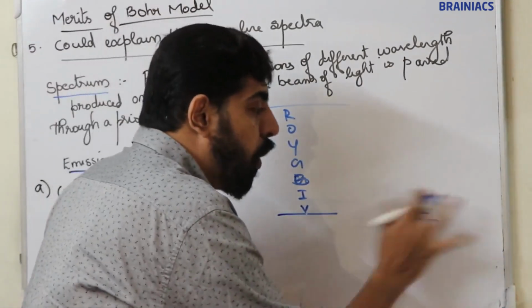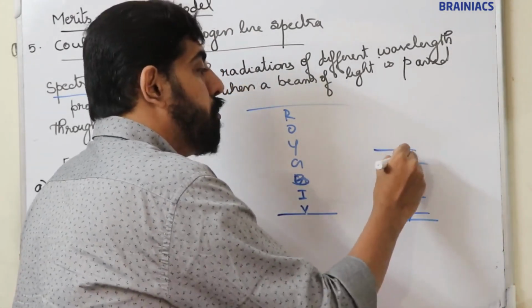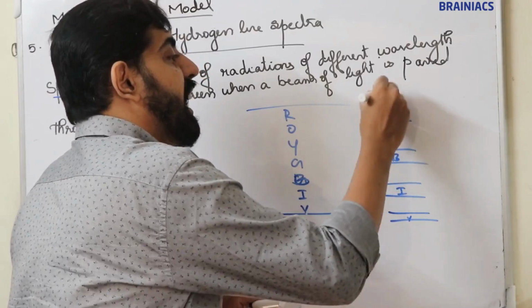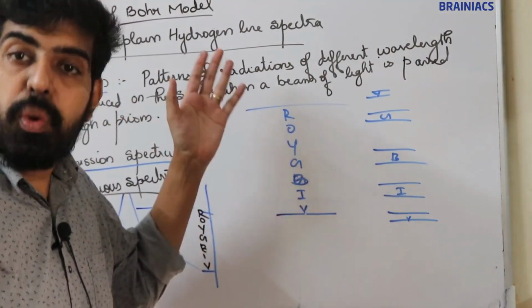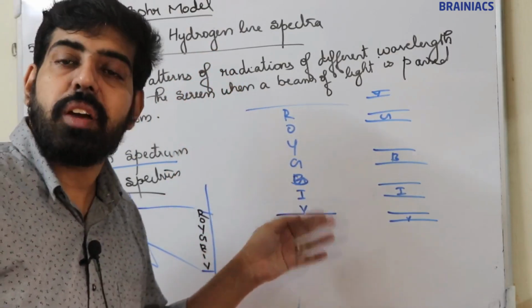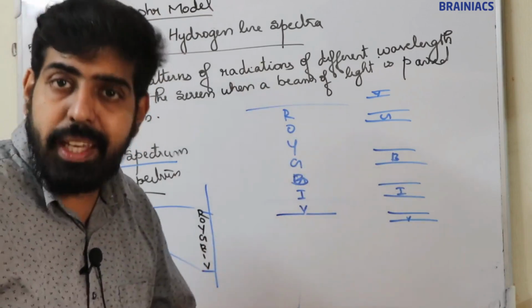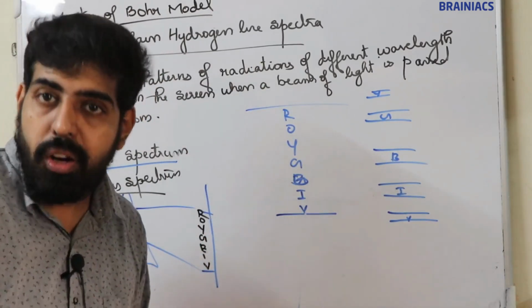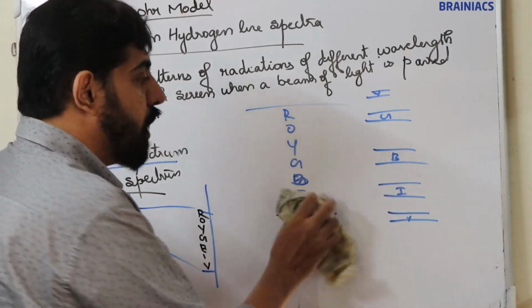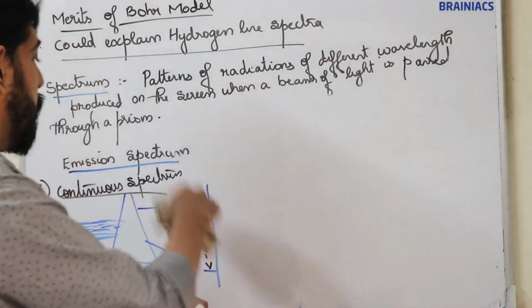All the colors are observed continuously on the screen. That's why this spectrum is known as continuous spectrum.